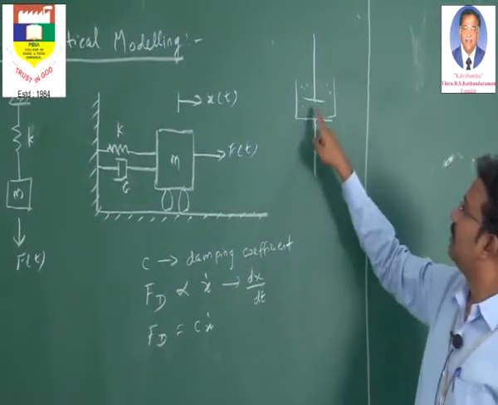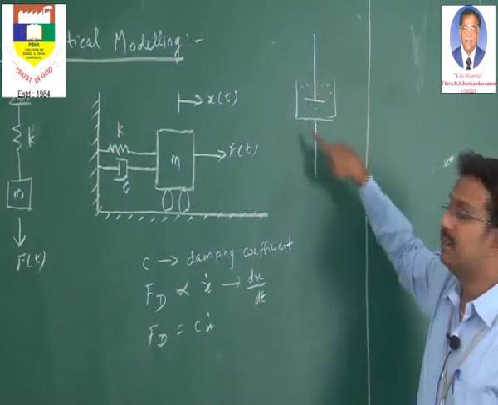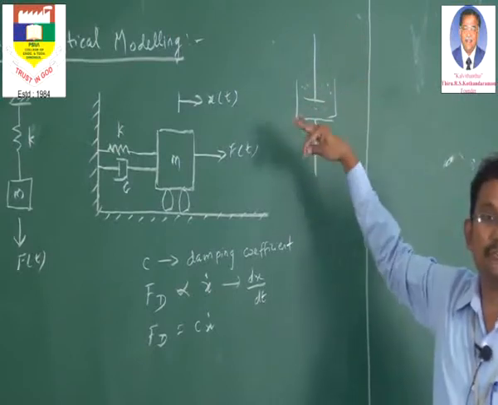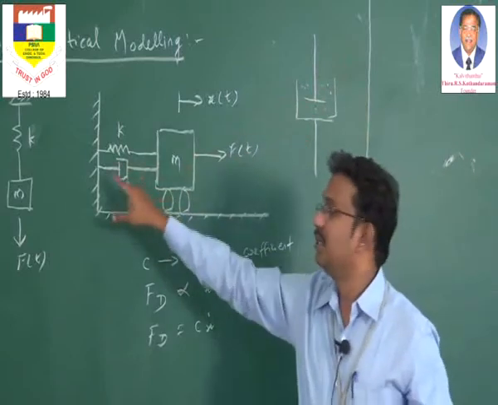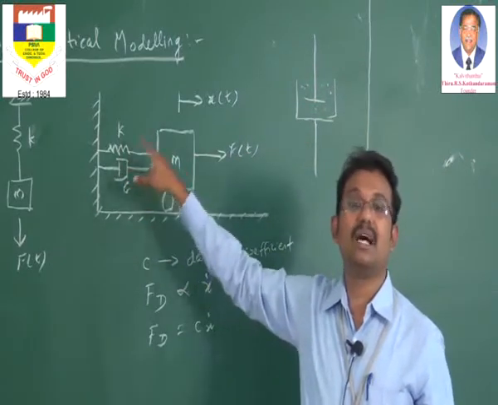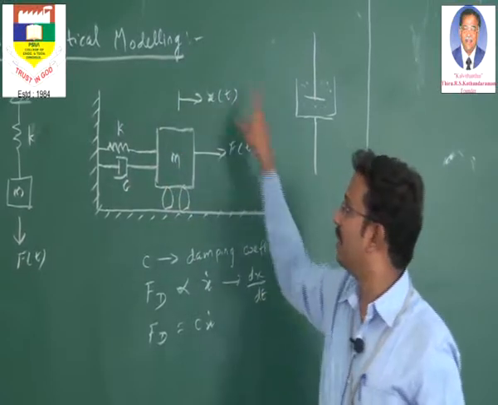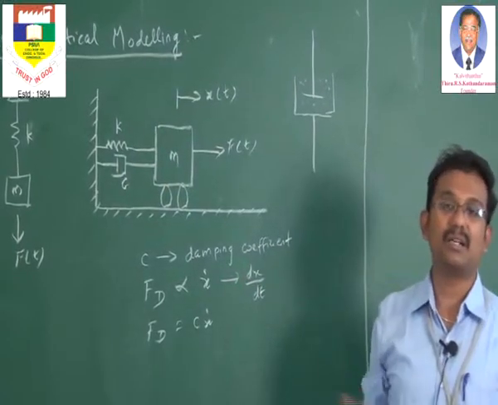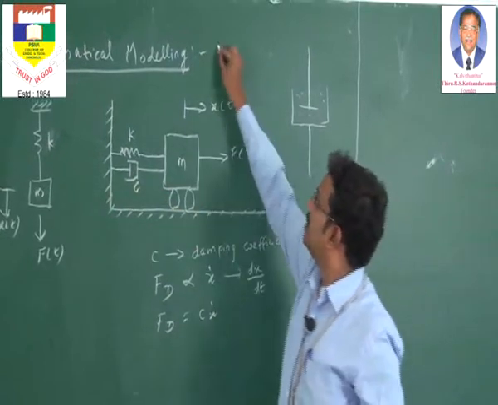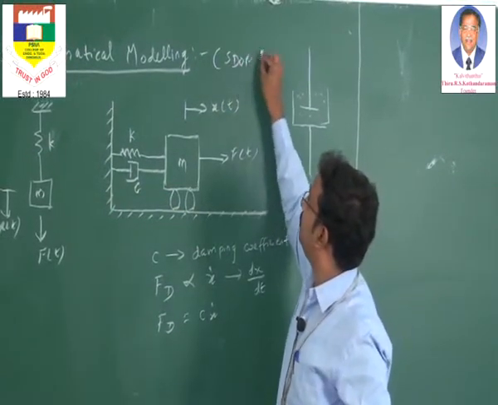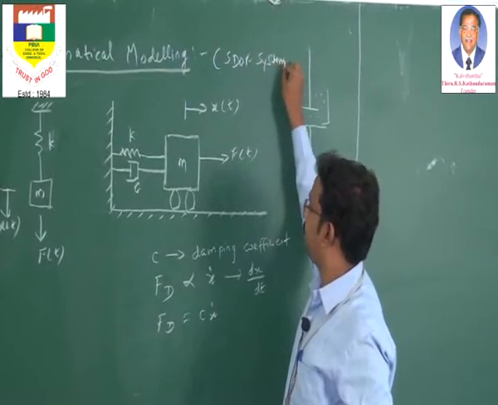Now you see here, that piston is moving up and down, and this oil medium is providing some sort of resistance. So that is explained here in the form of a damper, or it is otherwise called a dashpot. That is why this common diagram speaks more on spring mass dashpot arrangement, and this is an exact modeling of a single degree of freedom system.